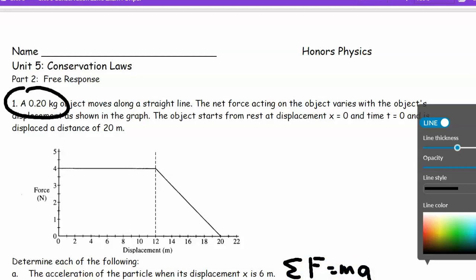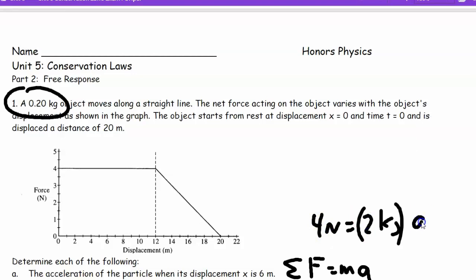Now at 6 meters, the force was 4. You're told the mass, and you'll have something. You divide both sides by 0.2. We substitute with units, and we get 20 meters per second squared.